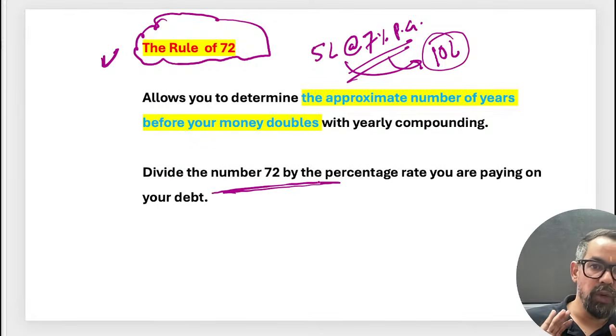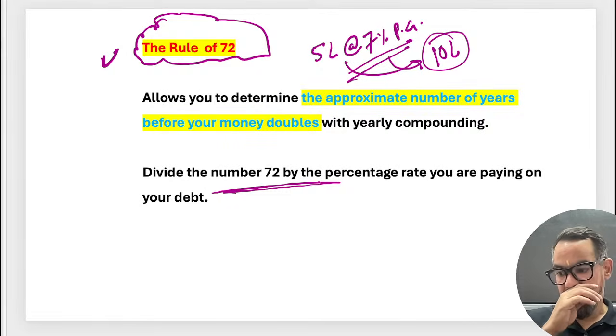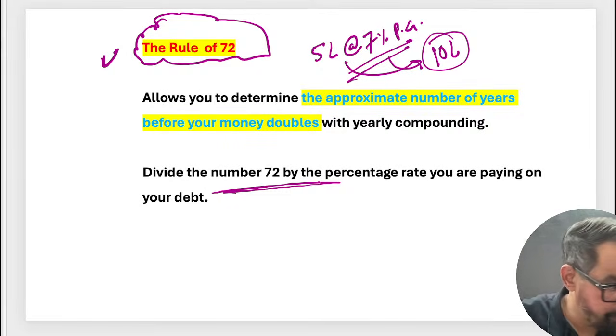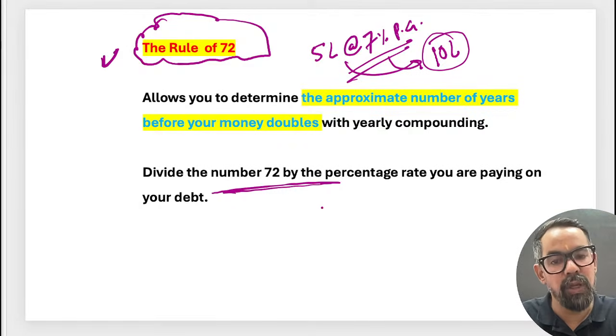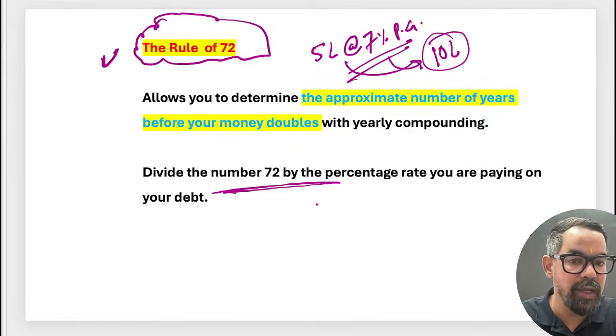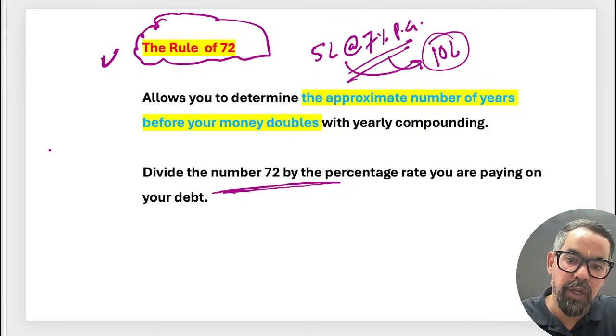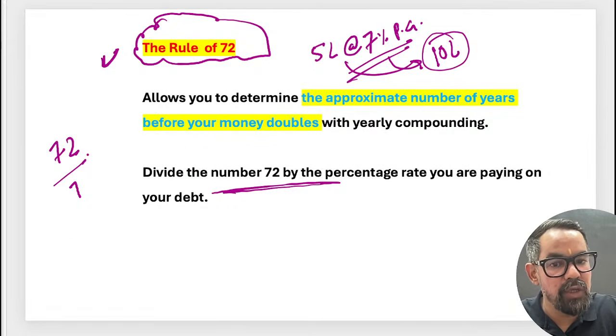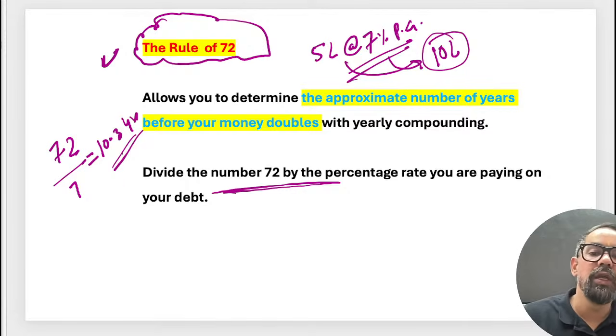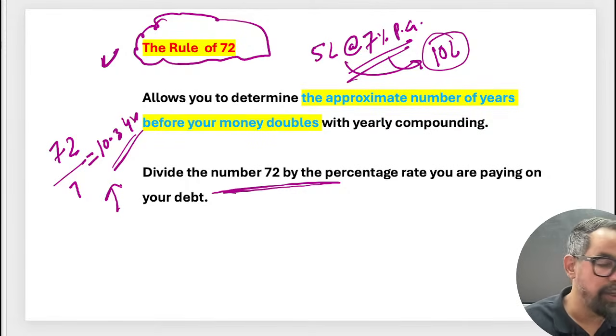Here we have only rule of 72 in RBWM or PPB. In RBWM mostly you have rule of 115 also, triple and others, right? So it is 72 divided by 7, right? So 72 divided by the percentage, it will take around approx 10.3 years to double this particular income, right?